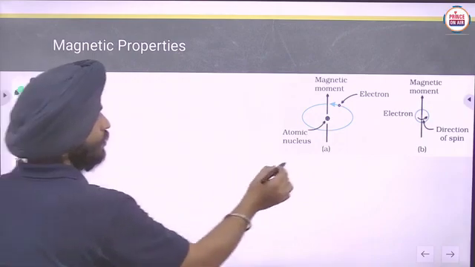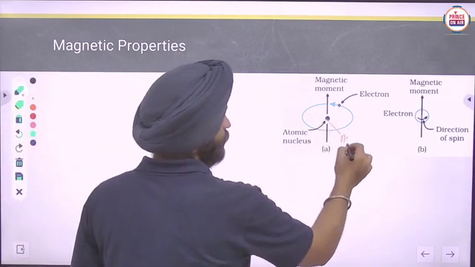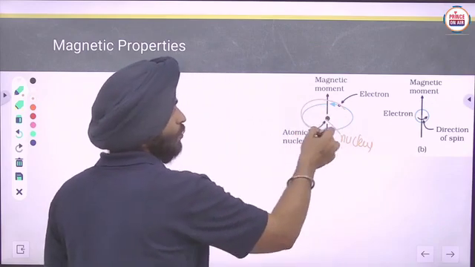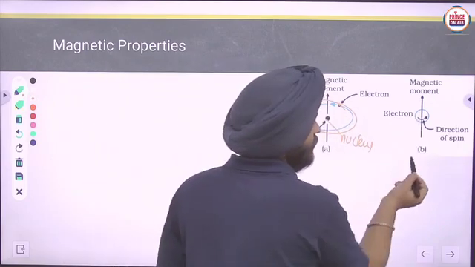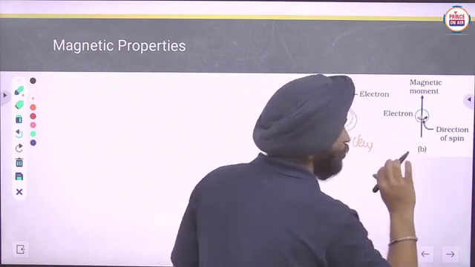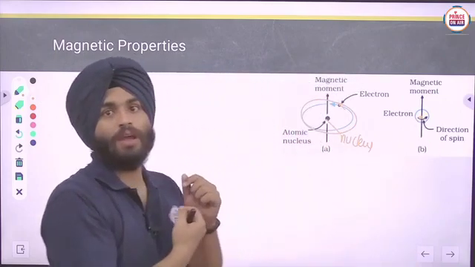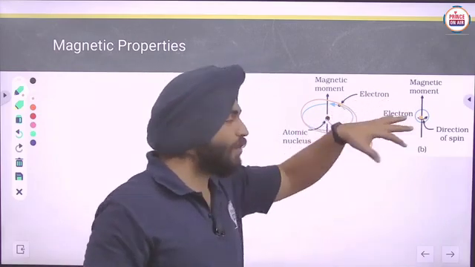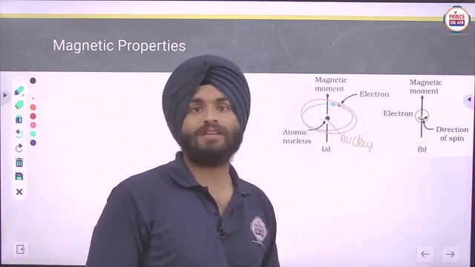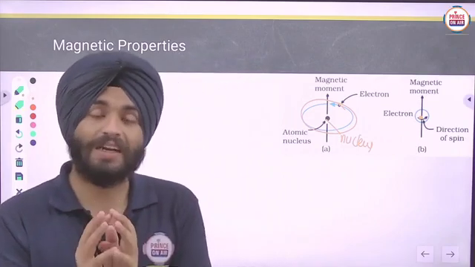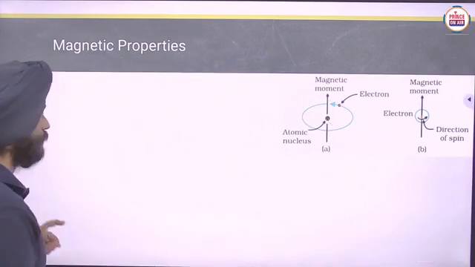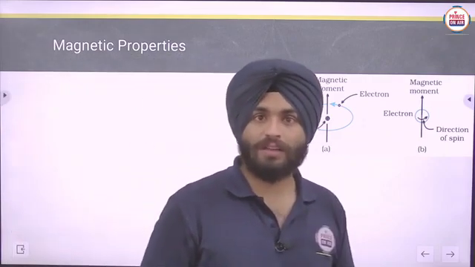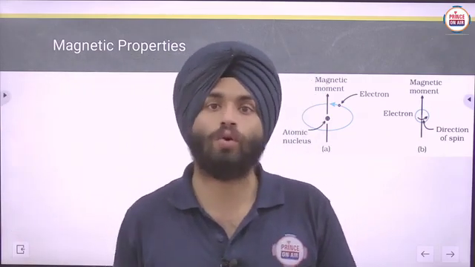There is a nucleus here, and an electron is just revolving around it. But in this case, the electron is also rotating about itself. That is its spin. Due to this, a magnetic moment is formed, and in that way it will create a magnetic field. Clear? So due to this, a magnetic field occurs in the particular atom, or even in solids also.